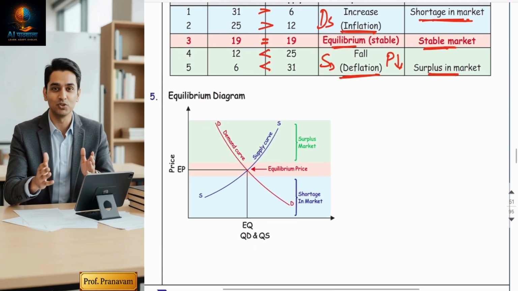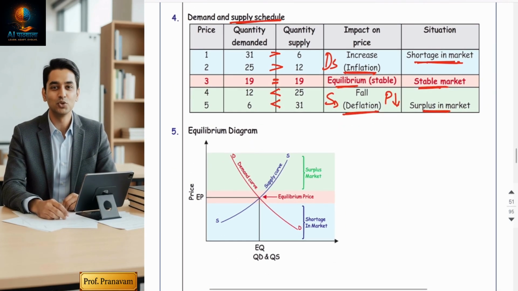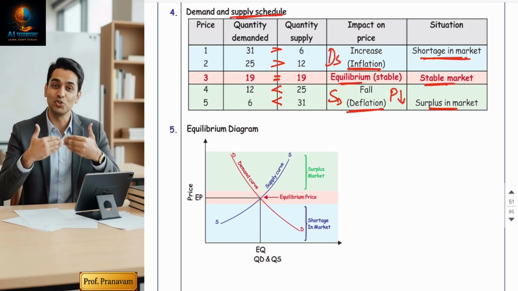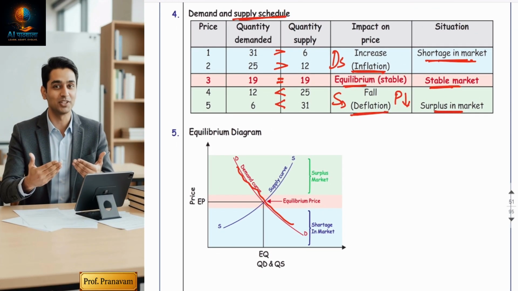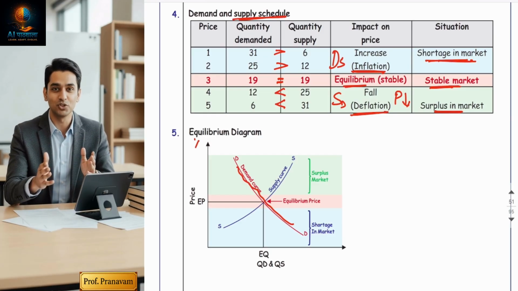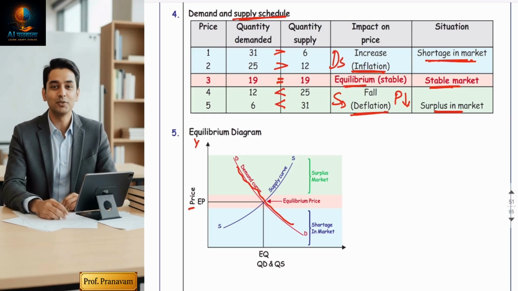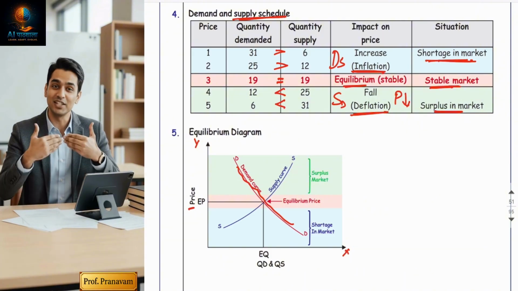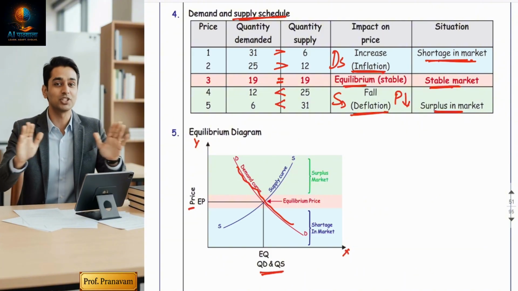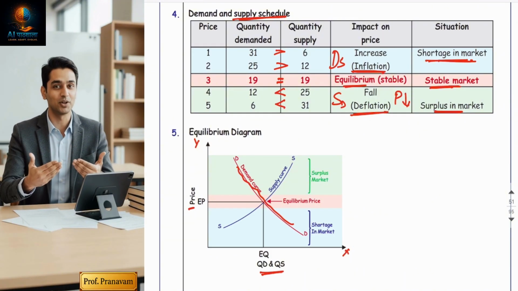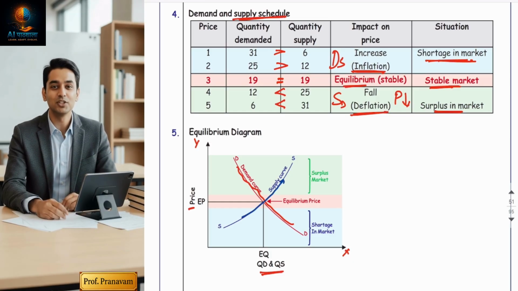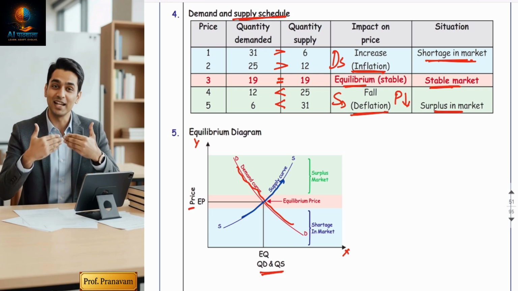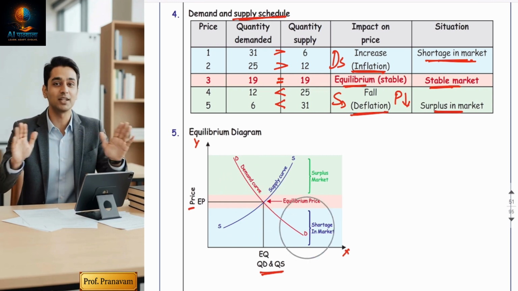Now this table has been converted into a diagram also. If you see, the demand curve is a downward sloping curve in a red line because price and demand have an inverse relationship. On the y-axis, it's price. On the x-axis, it's quantity demanded and supplied. Quantity demanded and supplied are both on the x-axis, both in the same team. And supply is an upward sloping curve, because price and supply have a direct relationship.